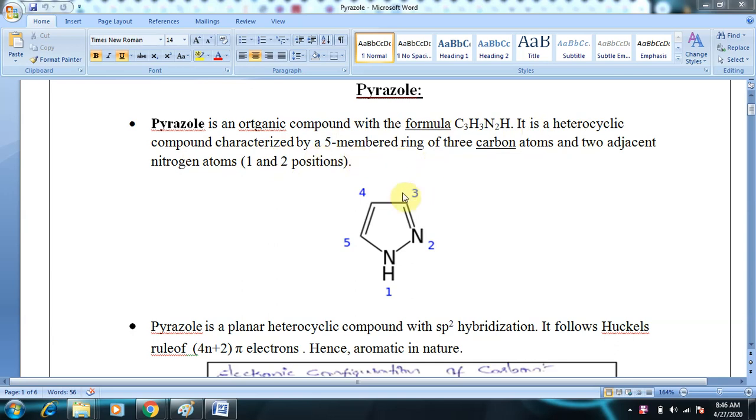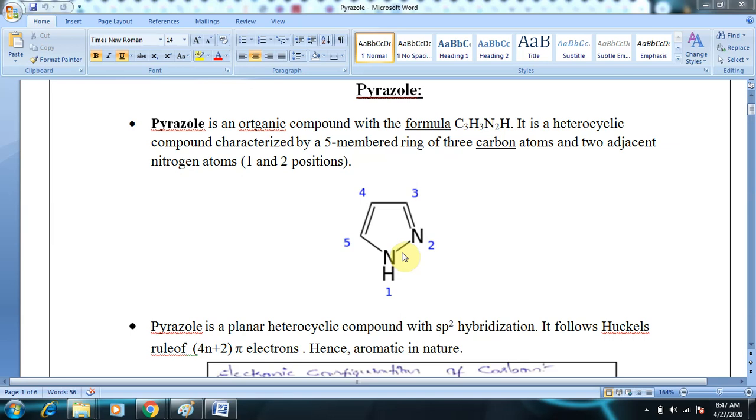consisting of 3 carbon atoms, 1, 2, 3, these are the 3 carbon atoms, and 2 nitrogen atoms, these are the 2 nitrogen atoms at 1 and 2 positions. So what is a pyrazole? Pyrazole is an aromatic heterocyclic organic compound with molecular formula C3H4N2. It is a 5-membered heterocyclic ring consisting of 3 carbon atoms and 2 nitrogen atoms. The positions of the nitrogen atoms are 1 and 2.